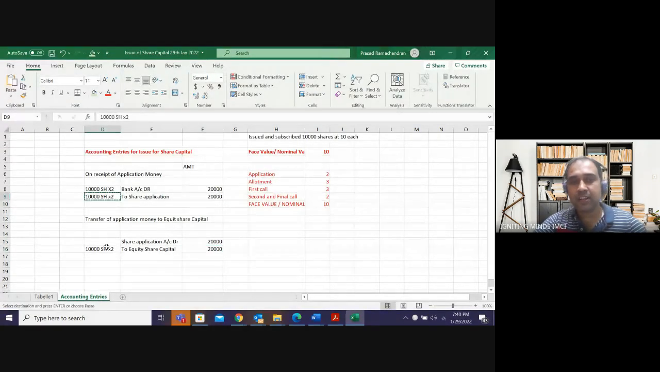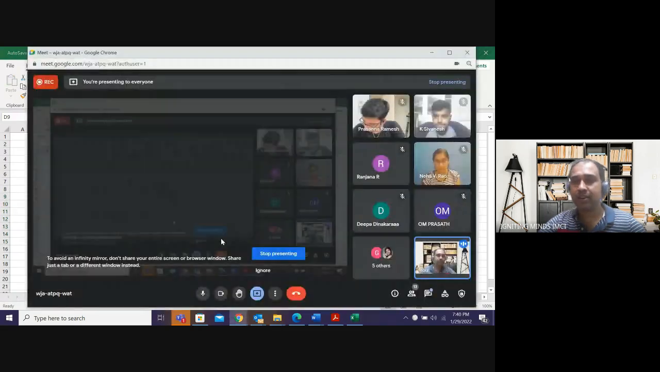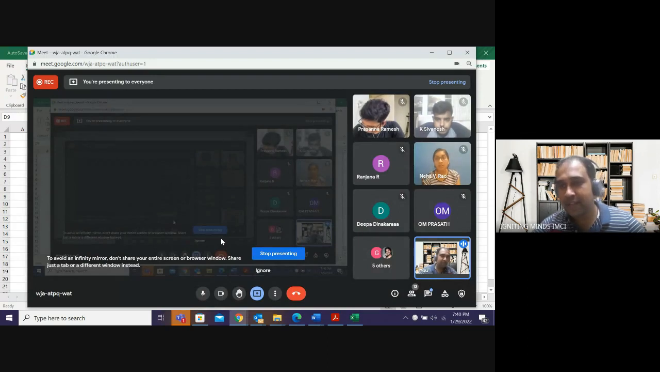This is the first entry that we learned in our 11th standard. If you remove these two legs of the transaction, this is nothing but bank account debit to equity share capital. We learned the first entry, cash account debit to Ram's capital account, Ram started business with capital. This is the same entry. Here also I'm doing the same: bank account debit to equity share capital.